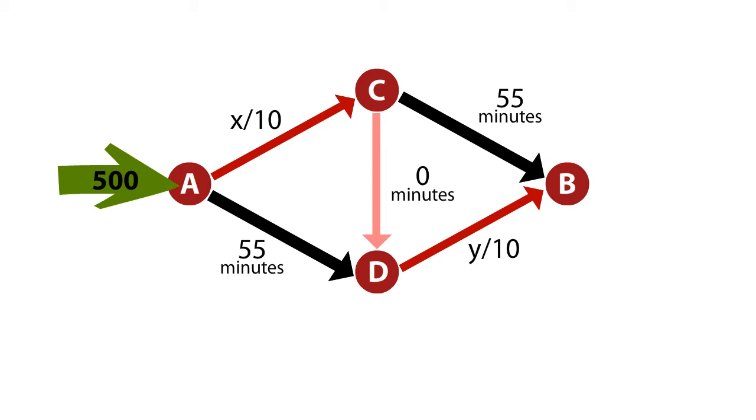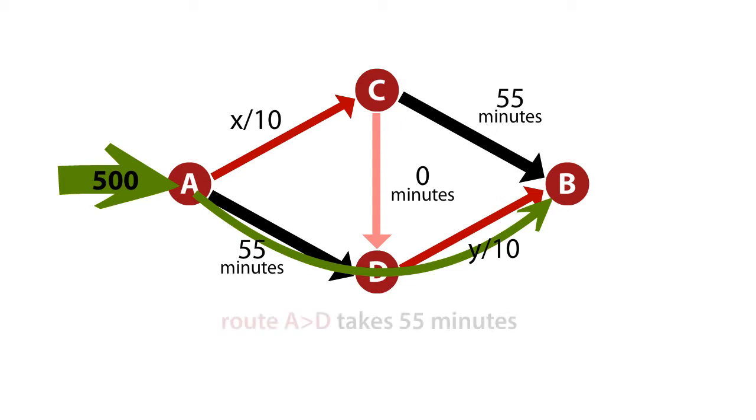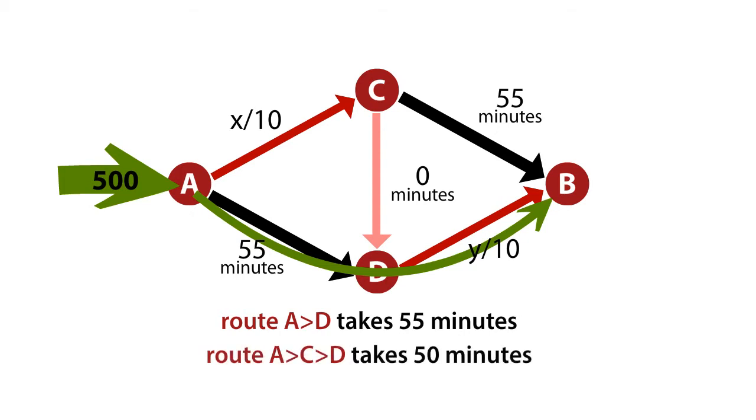So a traveler could, for example, think that while everyone's following this three-hop path, he or she will go back to the solution that worked better for them last time and go from A directly to D and then to B, or similarly could do this through C instead of D. So going through D, it's shortcutting the A to C to D edge and doing the direct pass from A to D. Unfortunately, that direct pass takes 55 minutes, while the detour, following the X edge, A to C and then to B, only takes 50 minutes.